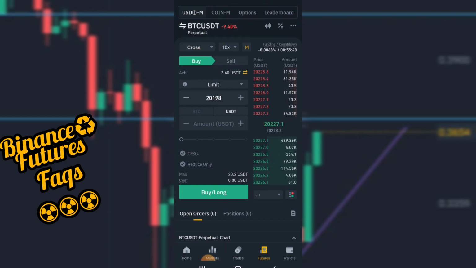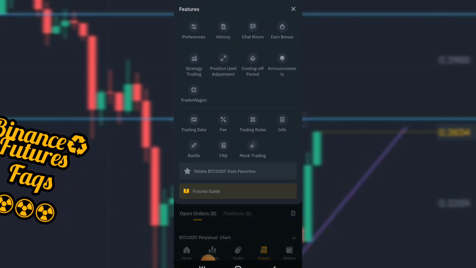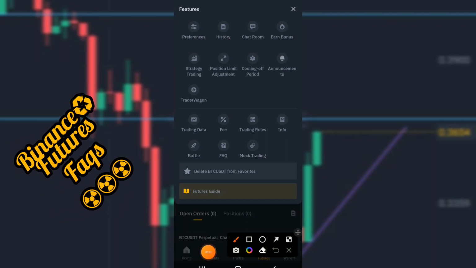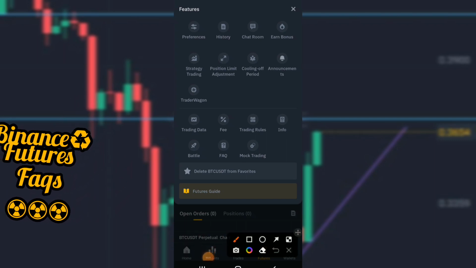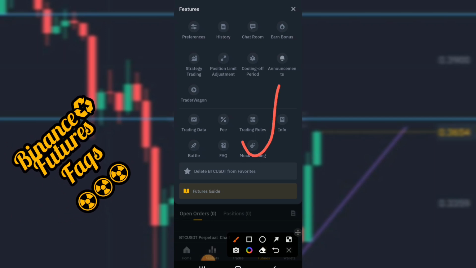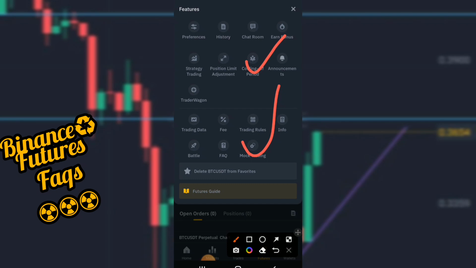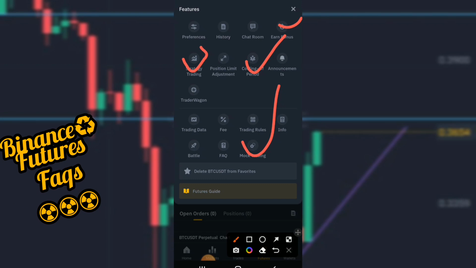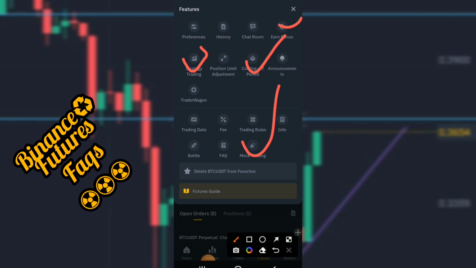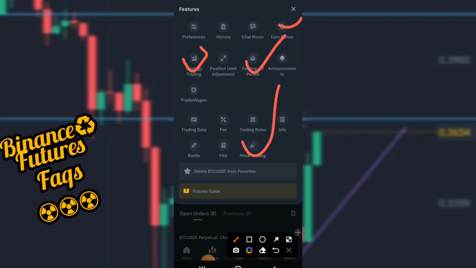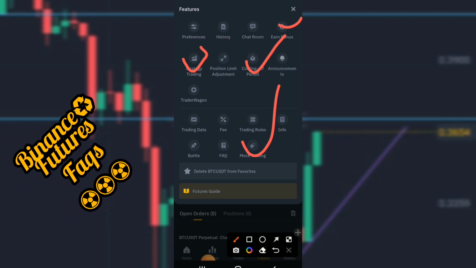Now for newbies, on Binance you get the mock trading feature, where you can use a demo account to trade your assets. You can also get a cooling off period and bonuses. Then there's also strategy trading, which we do recommend. This strategy trading is a futures trading bot, a free bot that allows traders to trade automatically.